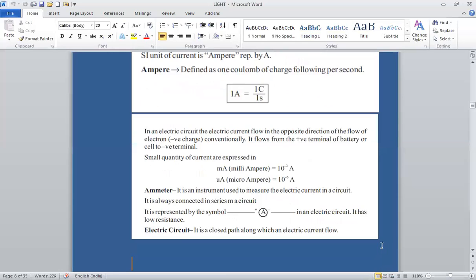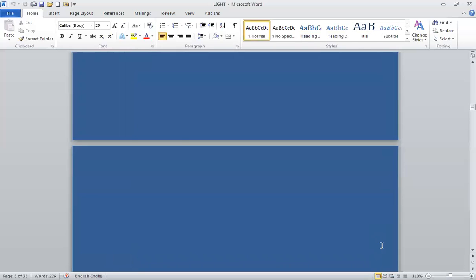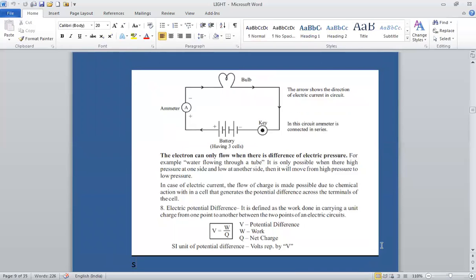So, now see, this is a simple circuit. This is an ammeter which is connected in series. See, in this circuit diagram, it is shown that electric current is flowing from positive to negative, but actually what happens? Flow of electrons is in this direction.